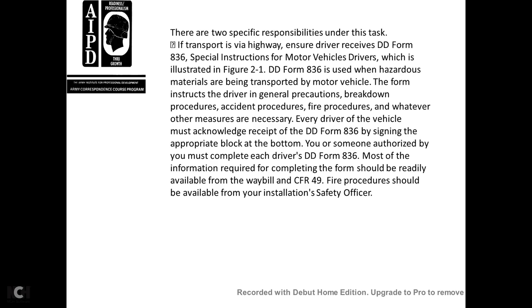Each and every driver of the vehicle must acknowledge receipt of the DOD Form 836, signed in the appropriate block at the bottom. You or someone authorized must complete each form for the driver. Most of the information required for completing the form should be readily available.